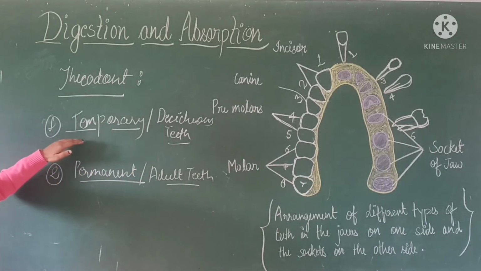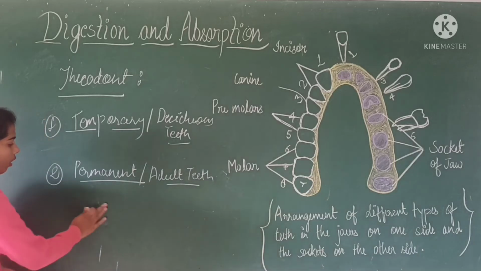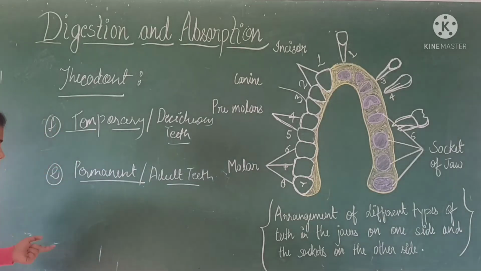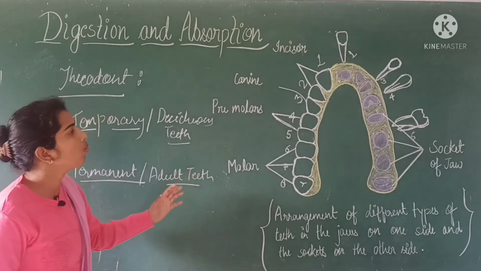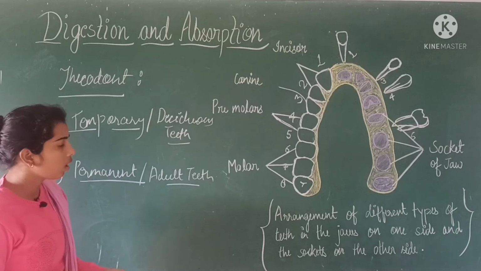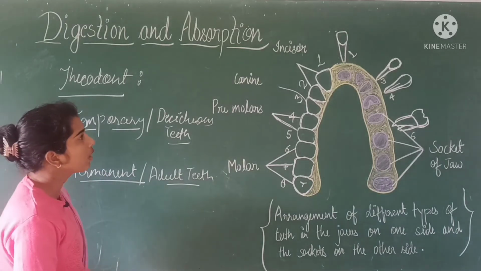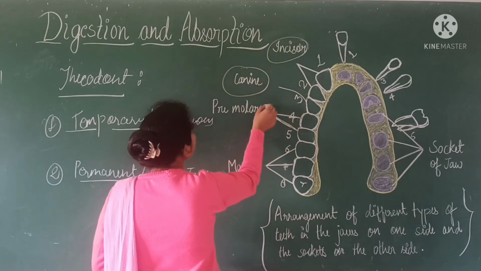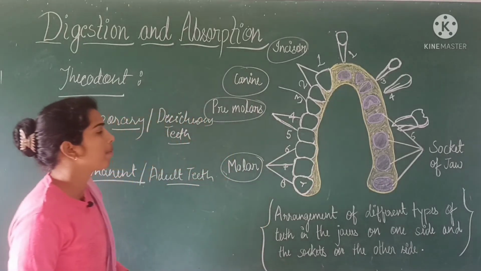The temporary teeth are replaced by the permanent teeth, and these are known as milk teeth. In adults, the number of teeth is 32 and there are mainly four types of teeth: first is incisor, second is canine, third is premolar and fourth is molar.